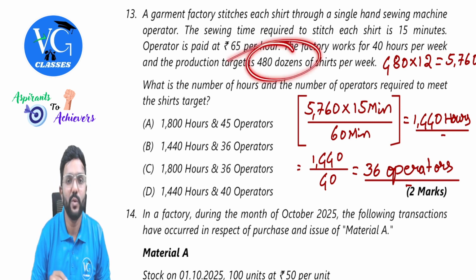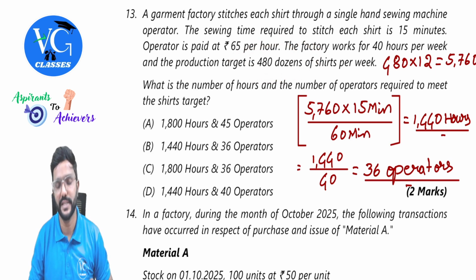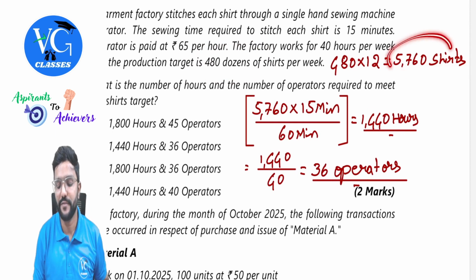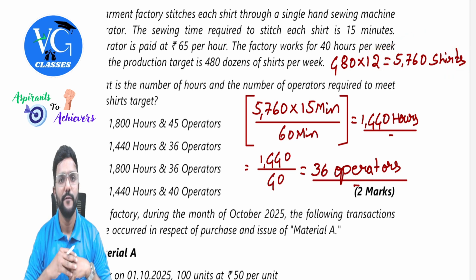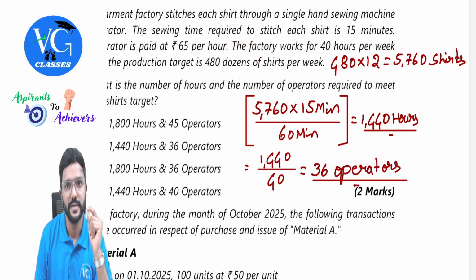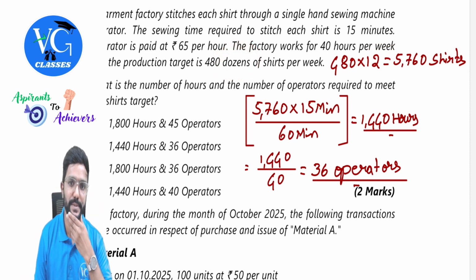In one dozen, how many shirts would be there? 12 shirts. So total shirts would be 480 into 12, it is 5,760. Please be careful. What is given here is in dozens, so in a dozen there will be 12 shirts.